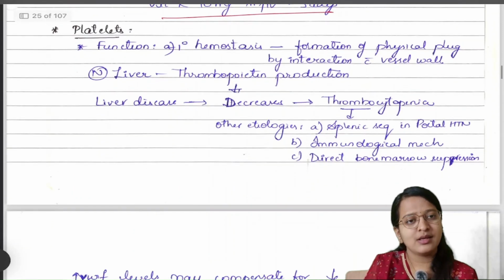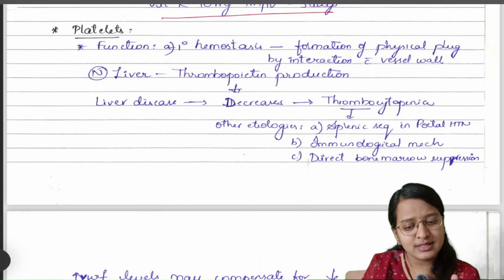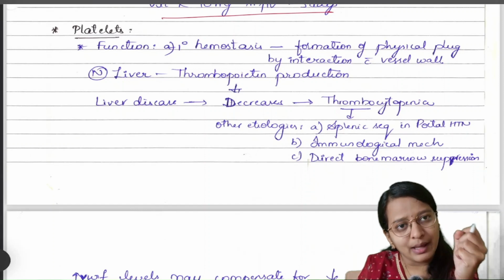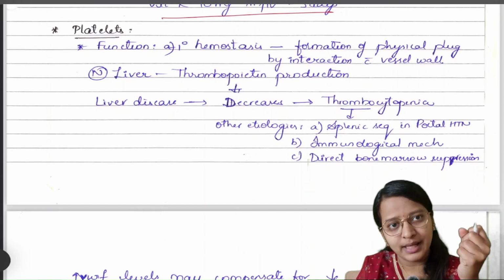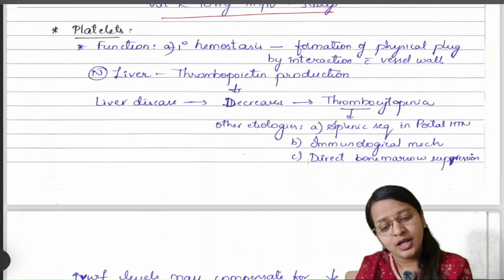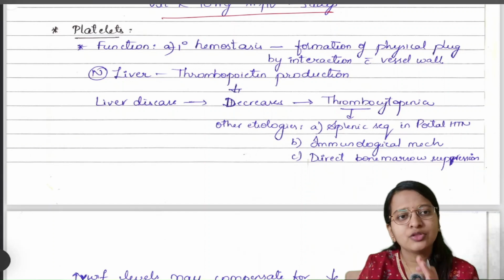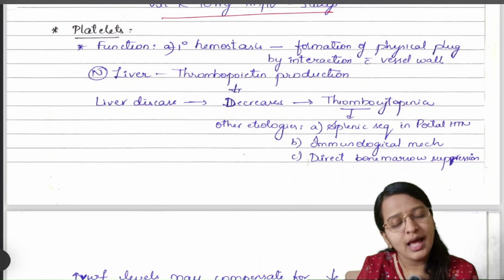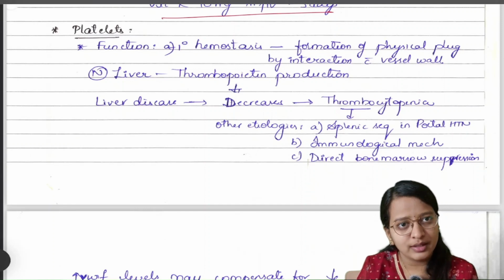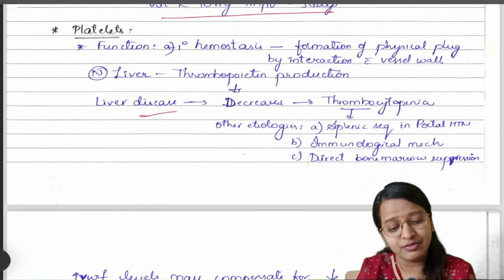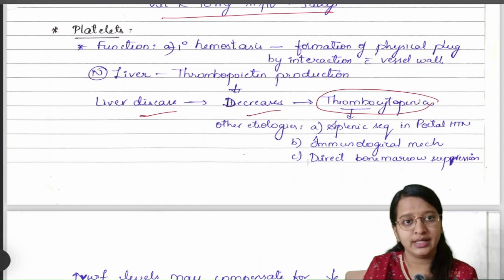Coming to platelets. What is the normal function of platelets? They help in primary hemostasis by forming a platelet plug, right? If the liver is normal, the thrombopoietin production will be normal and the platelets will be normal. If there is a problem with the liver, this thrombopoietin decreases, leading to thrombocytopenia.